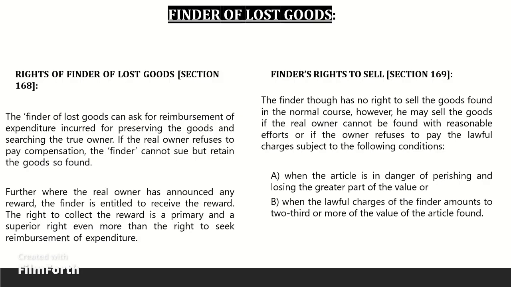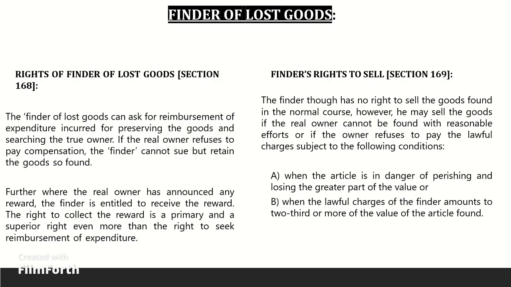When finder of thing commonly on sale may sell it, Section 169. When a thing which is commonly the subject of sale is lost, if the owner cannot with reasonable diligence be found, or if he refuses, upon demand, to pay the lawful charges of the finder, the finder may sell it when the thing is in danger of perishing or of losing the greater part of its value, or when the lawful charges of the finder in respect of the thing found amount to 2/3 of its value.